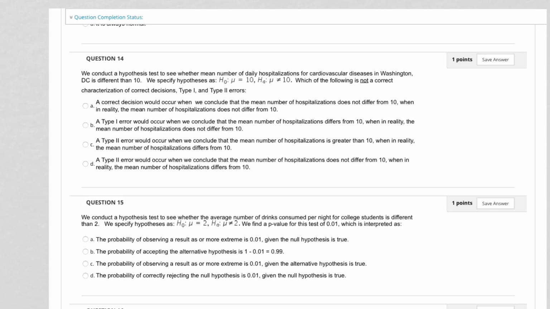Question 14, we conduct a hypothesis test to see whether the mean number of daily hospitalizations for cardiovascular diseases in Washington, D.C. is different than 10. So we have a population. We don't know what the mean number of daily hospitalizations is. By the way, you don't tell anybody, but you should be using the Poisson distribution because we're looking at counts, but whatever. And we have a sample. We hypothesize that H0, the mean in the population, is actually 10, and the alternative is not 10. Which of the following is not a correct characterization of correct decisions, type 1, type 2 errors?